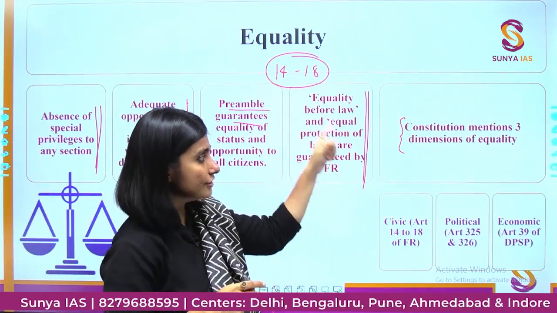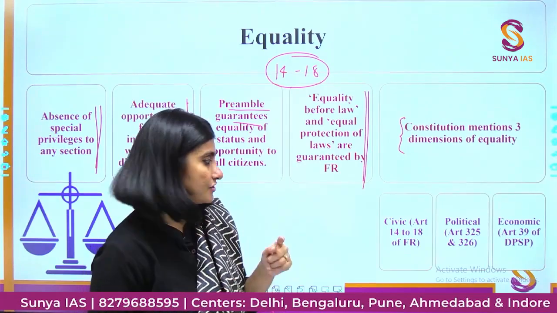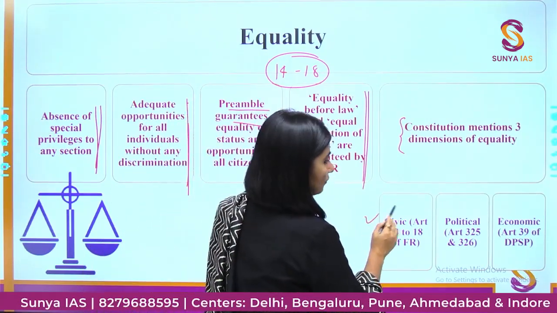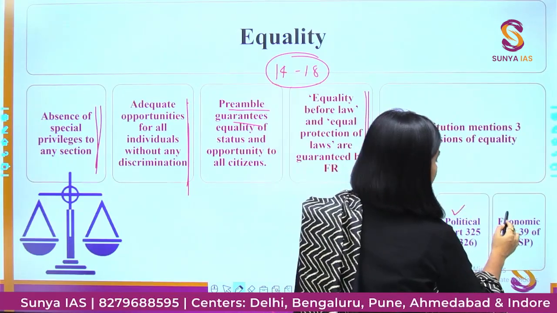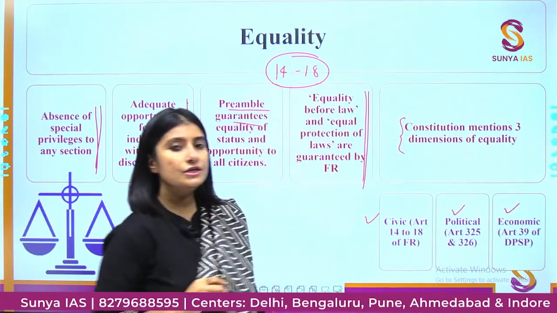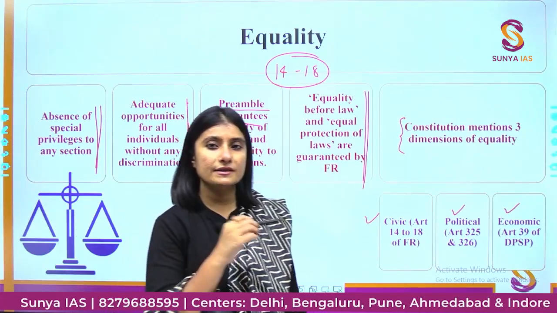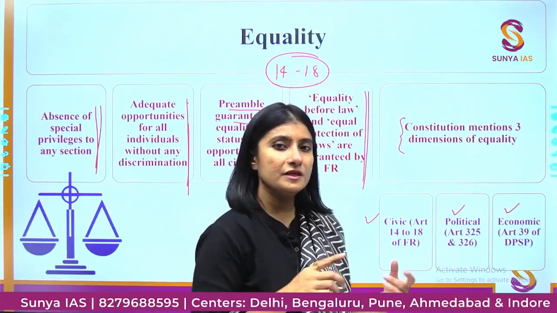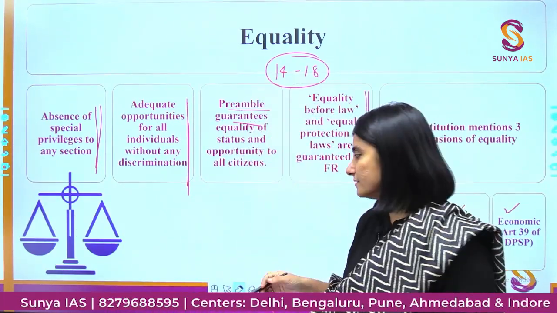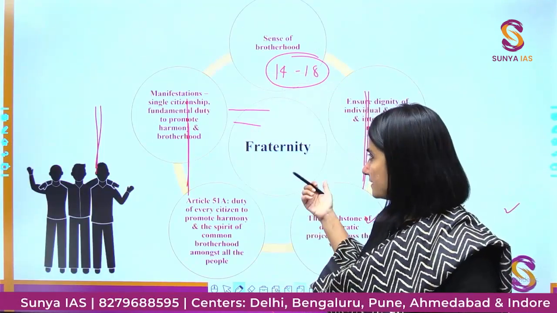The constitution has 3 dimensions to it: civic equality, political equality, and economic equality. We will elaborate these when we do these particular sections of DPSPs, fundamental rights and other things. Let us go on to the next section.